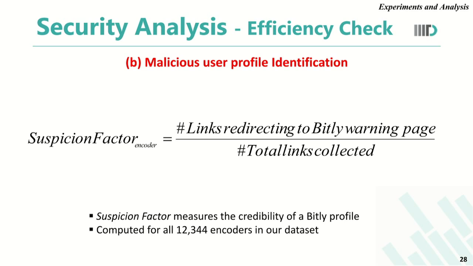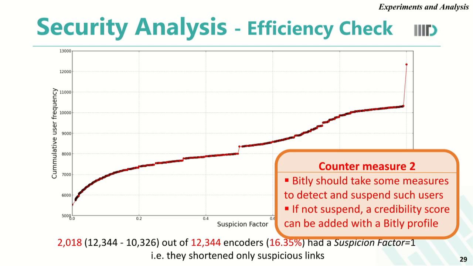This suspicion factor, or credibility score, was computed for all the encoders in our dataset. After computing it, we created a cumulative frequency graph to give a single picture of the suspicion factor for all the encoders in our dataset. With this, we found that the last point, that is 4 users, shortened malicious URLs with a suspicion factor less than or equal to 1.